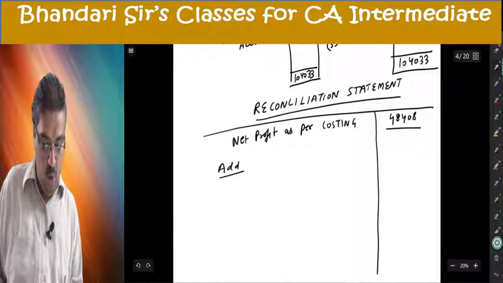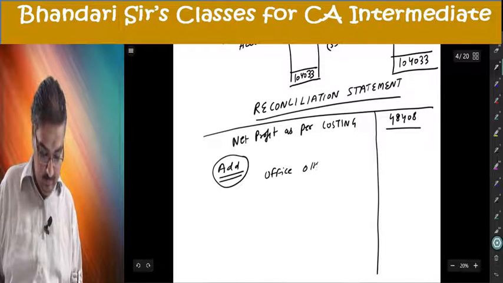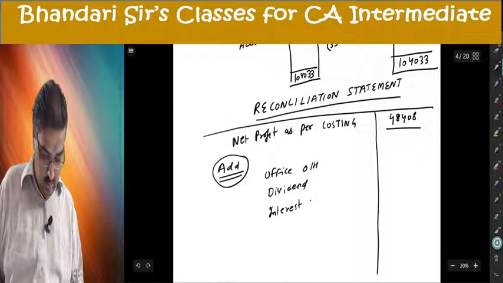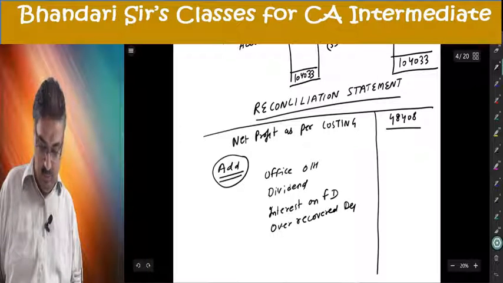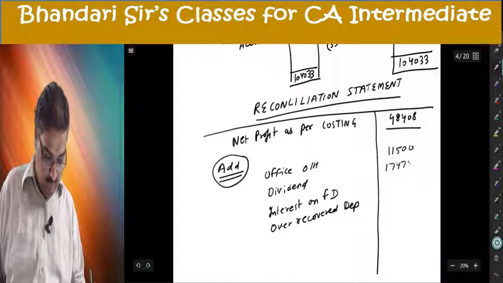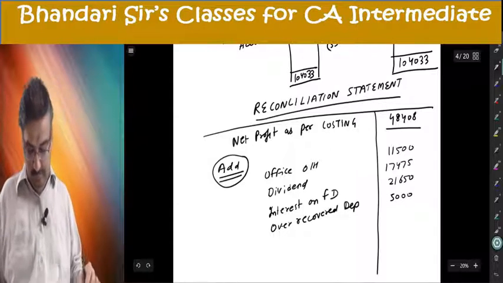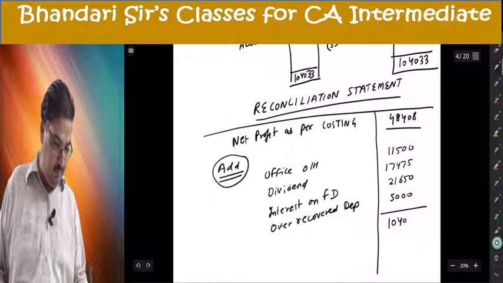Add, all credit items are added: office overhead 11,500, dividend income 17,475, interest on FD 21,650, over recovered depreciation 5,000. You will be getting the total, I hope, the same.